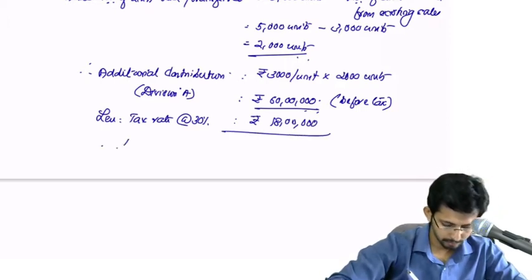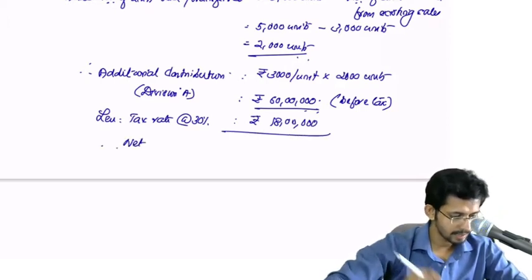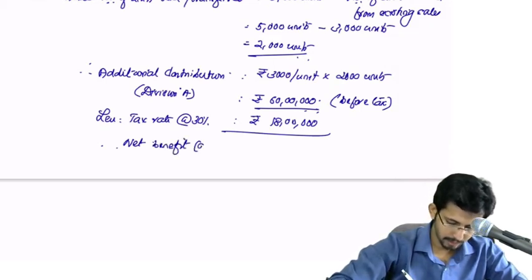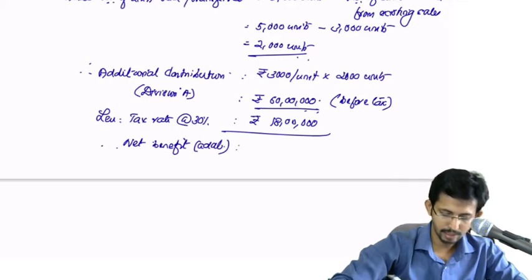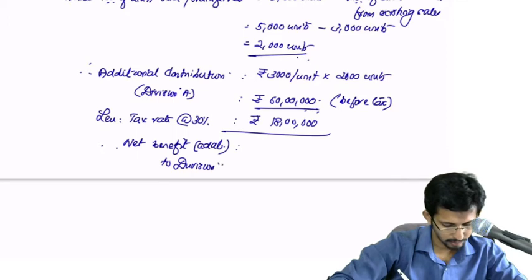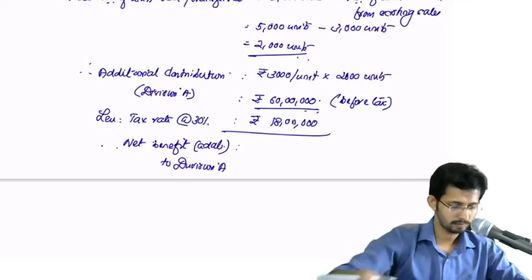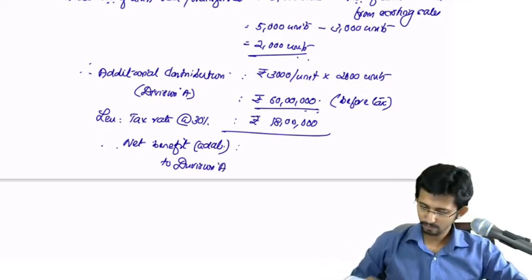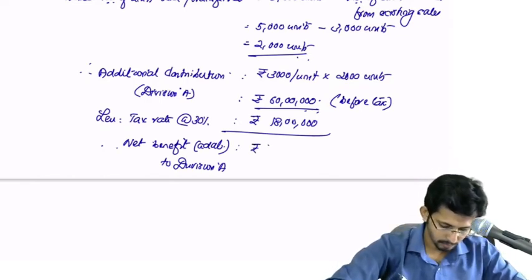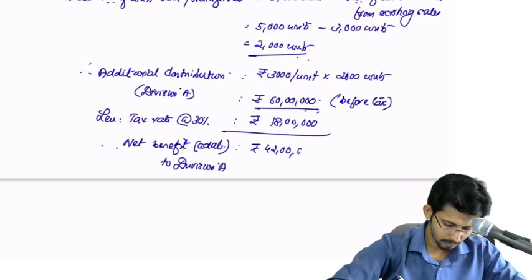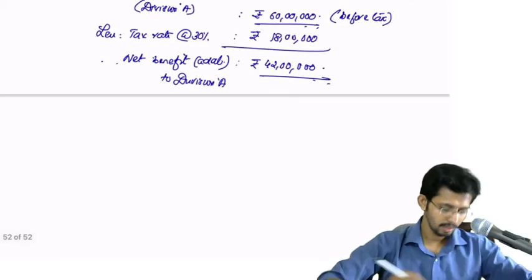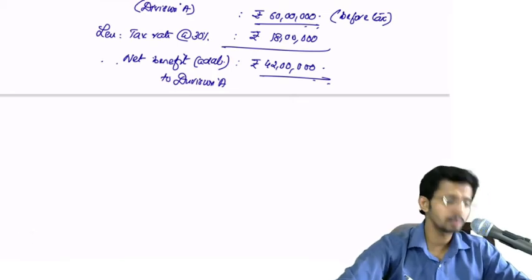Therefore, net benefit additional to division A is 42 lakhs. Now that is the additional contribution to division A.